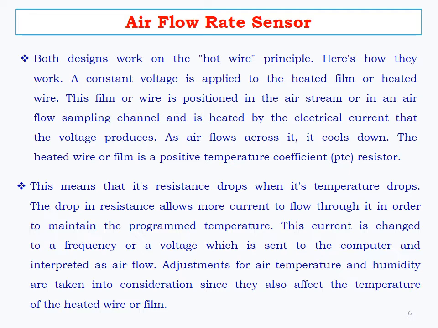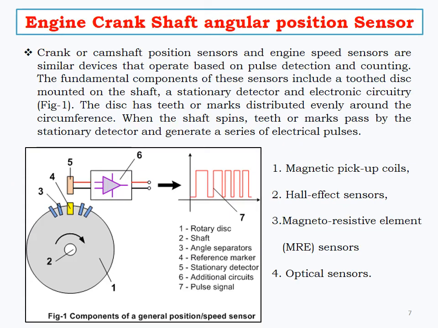As air flows across it, it cools down. The heated wire or film is a positive temperature coefficient resistor. The variations in the temperature of the wire are identified by the ECU, the electronic control unit. It will define the airflow rate in the engine process.